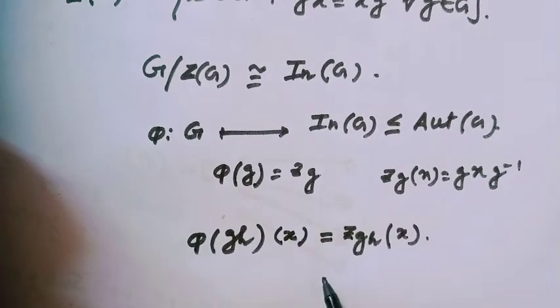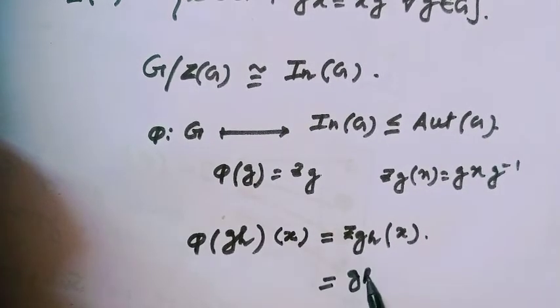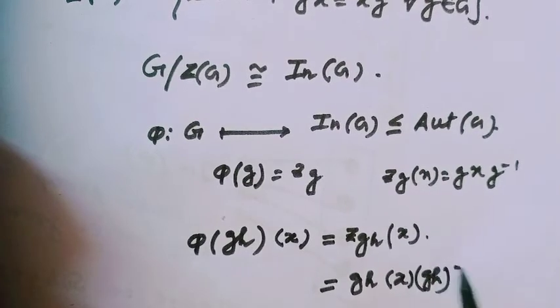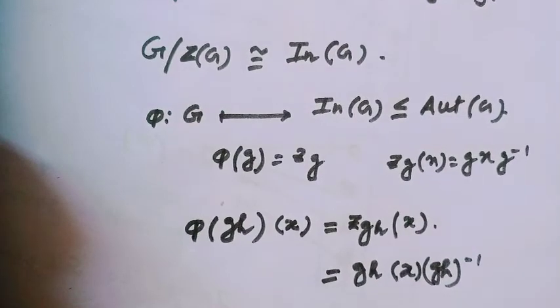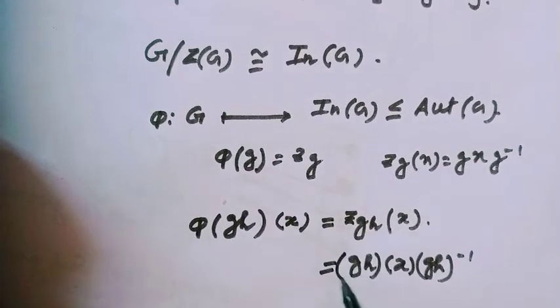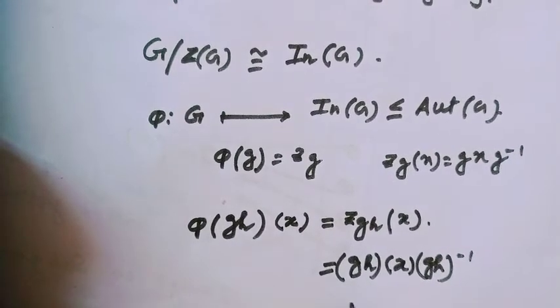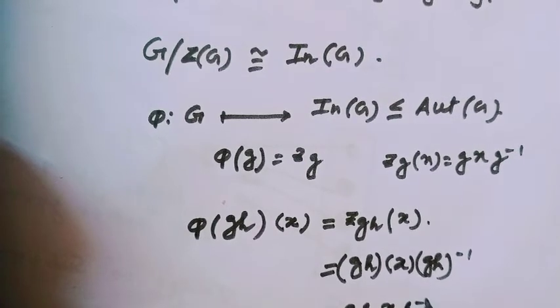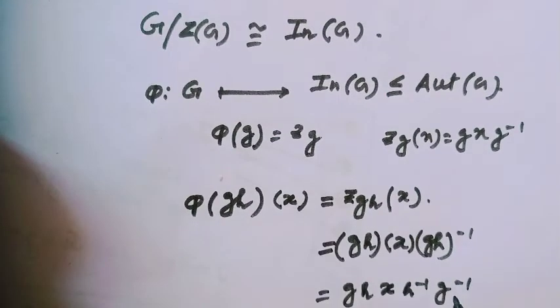By the definition, this is equal to gh x (gh) inverse, and we can write it as g h x h inverse g inverse.